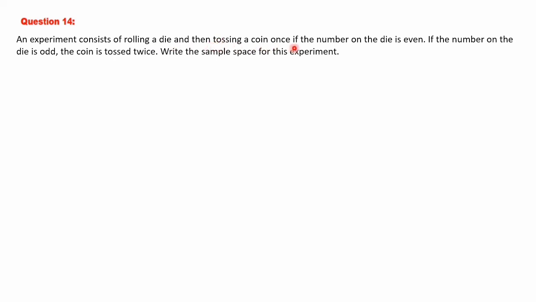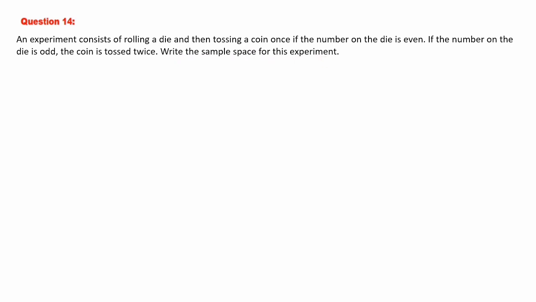Then tossing a coin once if the number on the die is even. Means if you get 2, 4 or 6, even numbers, you will toss a coin once. If the number on the die is odd, means if you get 1, 3 or 5 from the first throw, means rolling a die, the coin is tossed twice. 2 times you are tossing the coin.